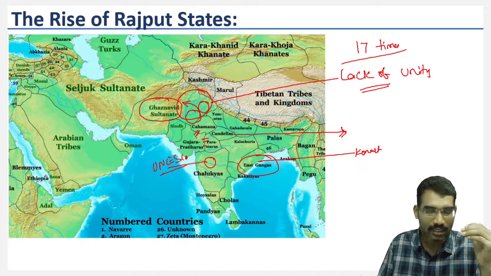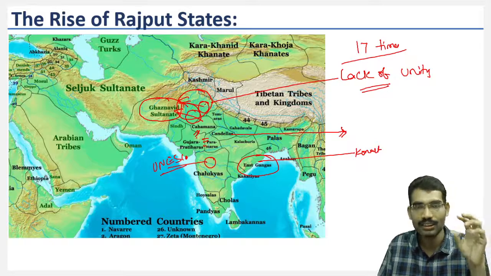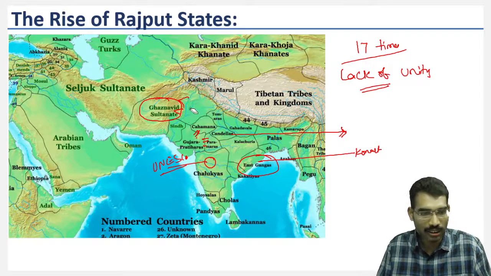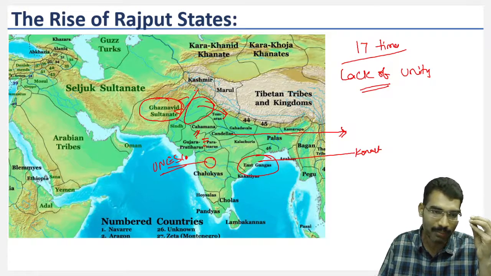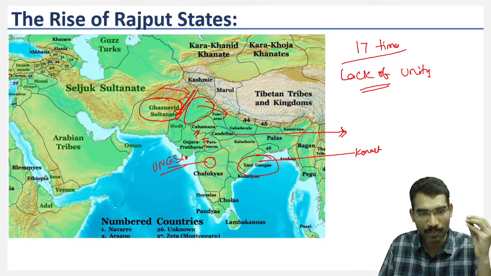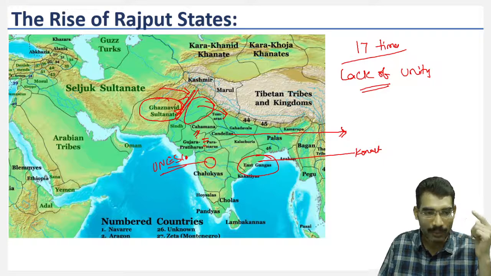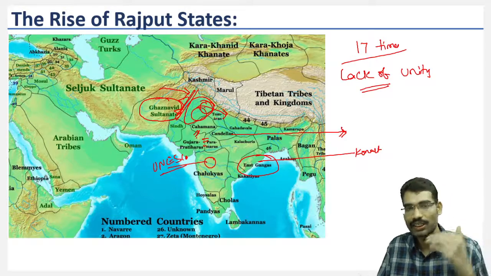Rajputs did not give a strong united force to expel these people out of the Lahore and Multan regions, because Lahore and Multan regions are very powerful. Once you capture these areas beyond the Sindh region, if it is in the hands of India, then these areas can be protected strategically and the invasions can be stopped at the frontier itself. But Ghaznavids already reached the plains of Indus. That means the next stage is just entering into the Gangetic Valley.